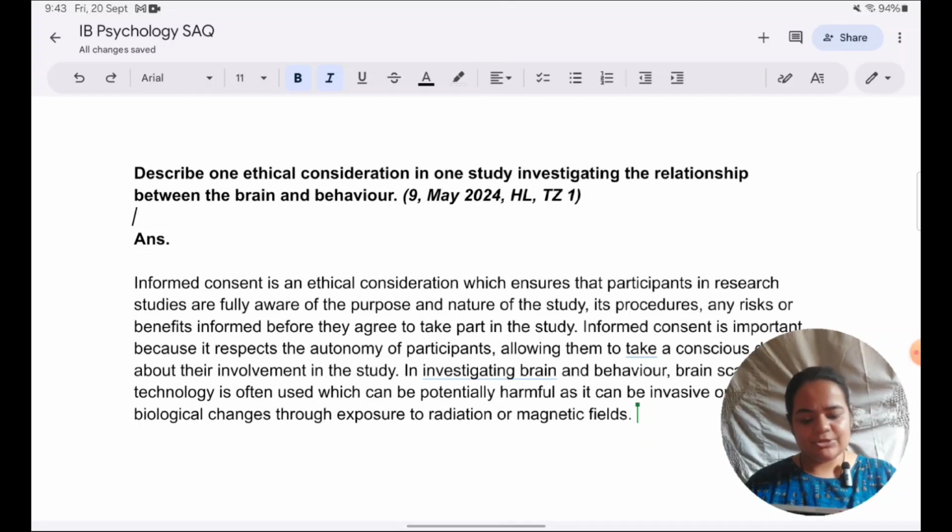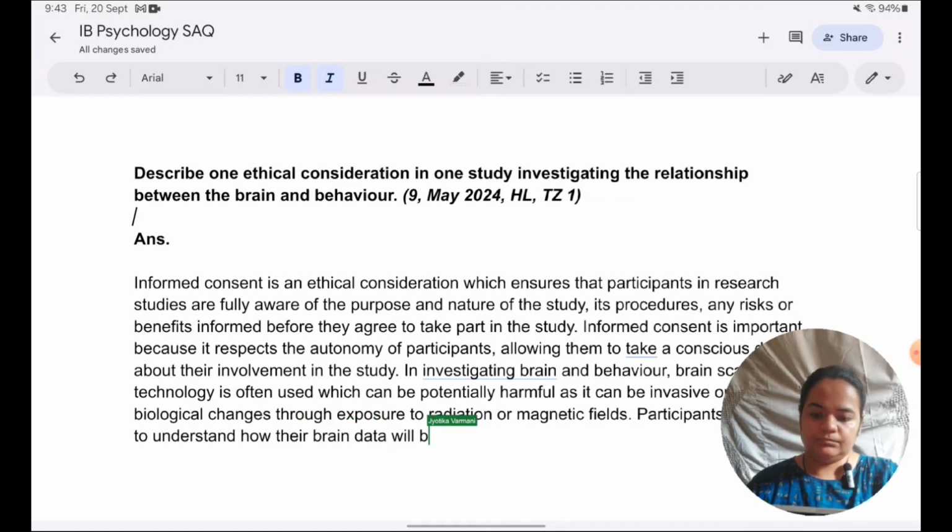Not only that, as I mentioned, data can be sensitive. So participants also need to understand how their brain data will be used in reporting the study, and publishing its results.